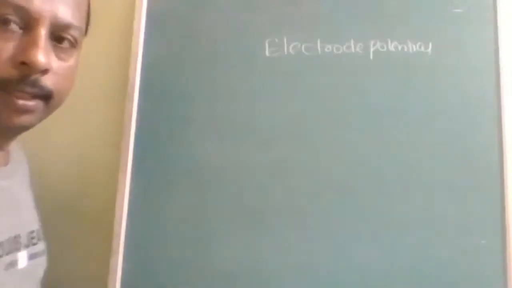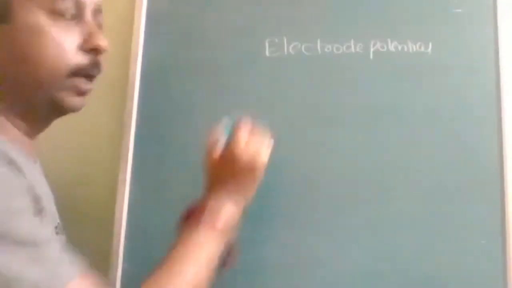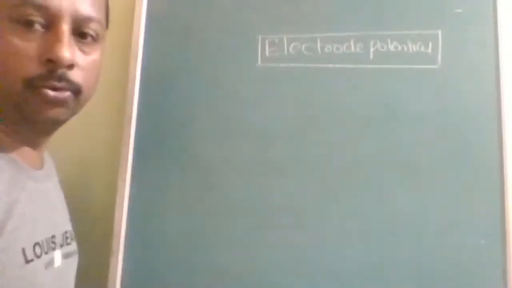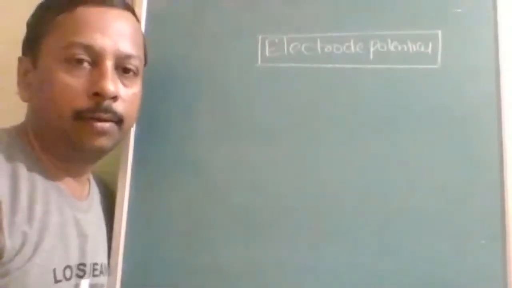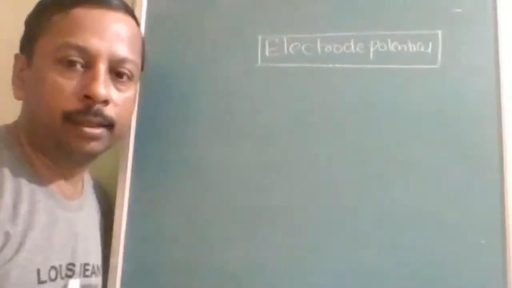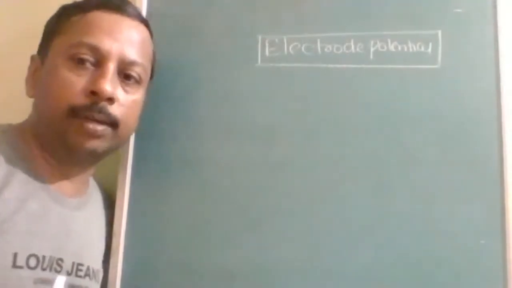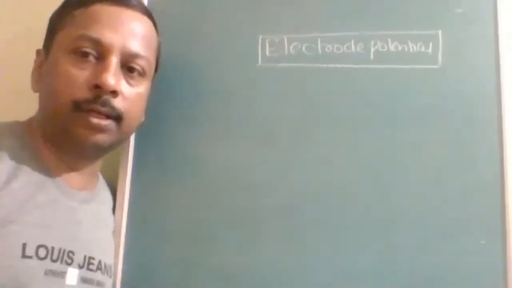Every metal can act as an anode as well as a cathode. That depends on the tendency to lose or gain electrons in comparison to the other metal. Every metal has the tendency to lose electrons, but they are relatively not the same.